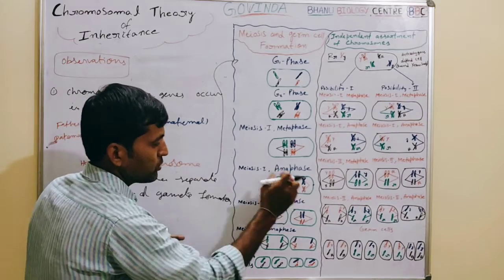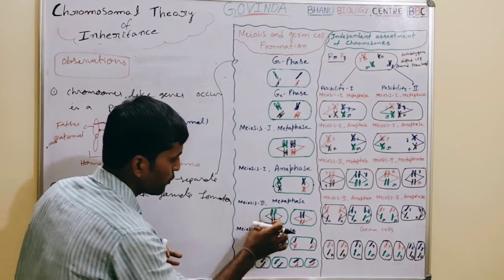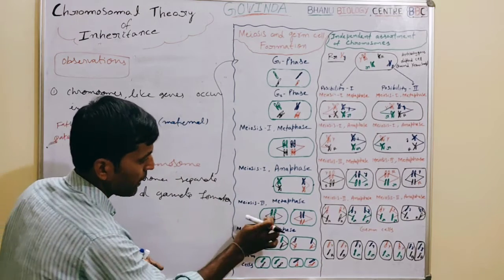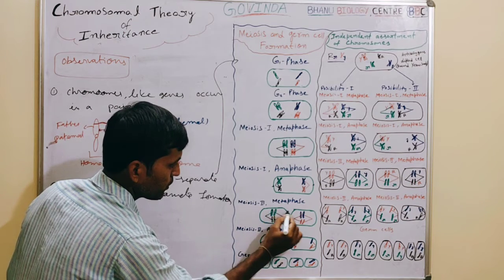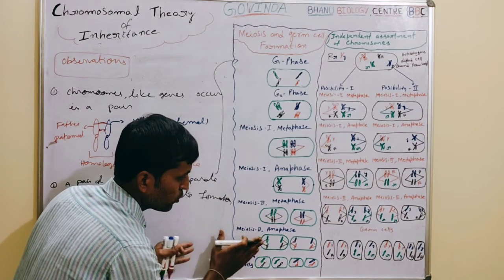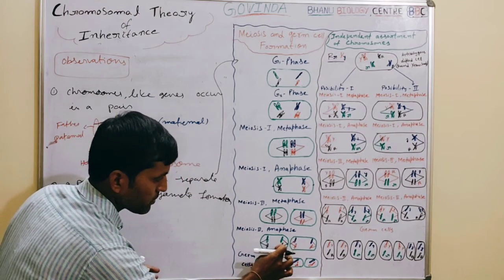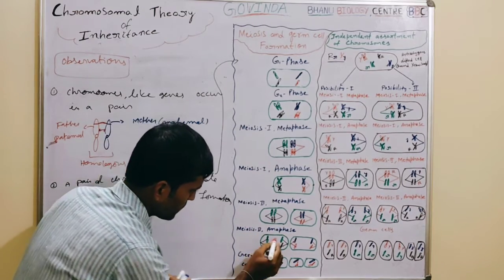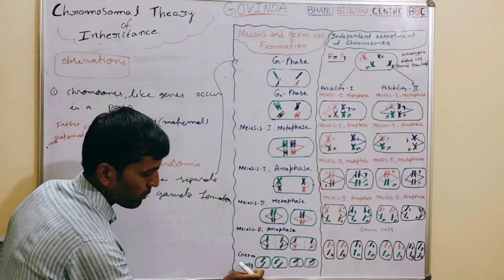Next, the 2 daughter cells immediately enter meiosis 2. Same thing we are going to observe here. The 2 daughter cells in the metaphase of meiosis 2 are like this. Here also chromosomes reach the middle of the cell, on the equatorial plate. In anaphase, these chromosomes are also pulled towards the opposite poles. In this cell and in this cell, then after telophase cell division occurs like this. Then 4 cells are formed.